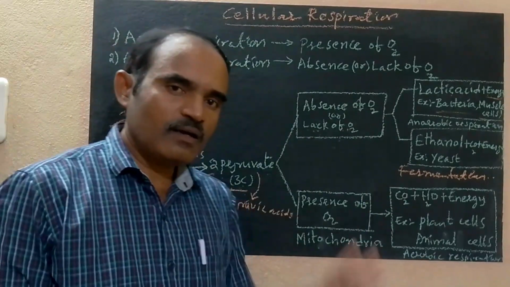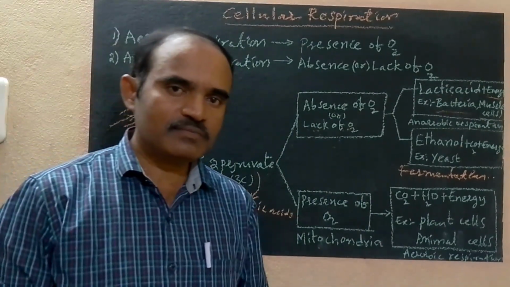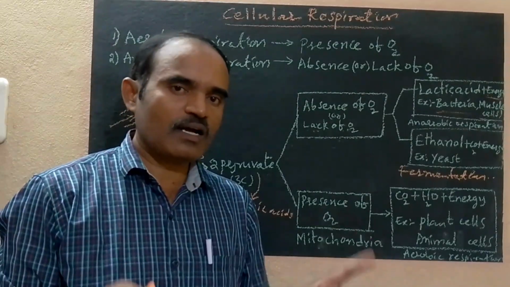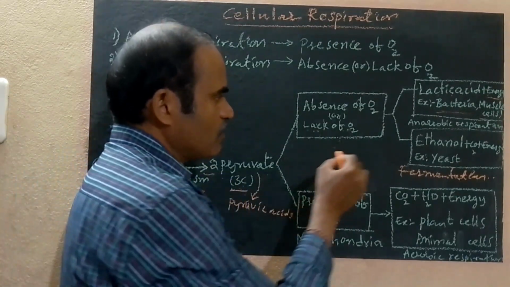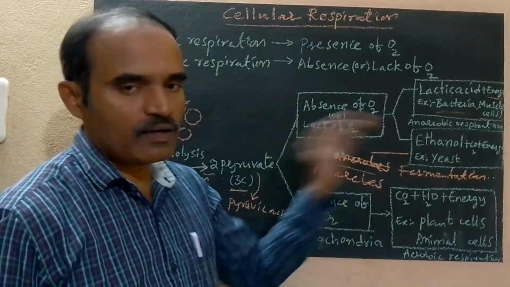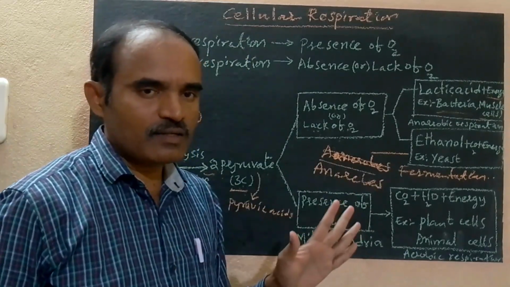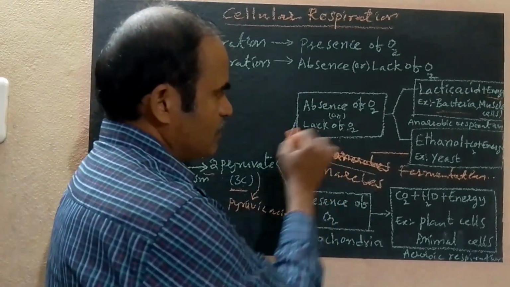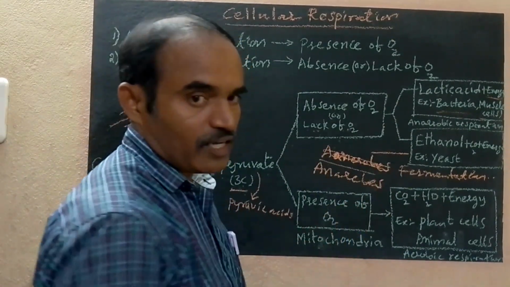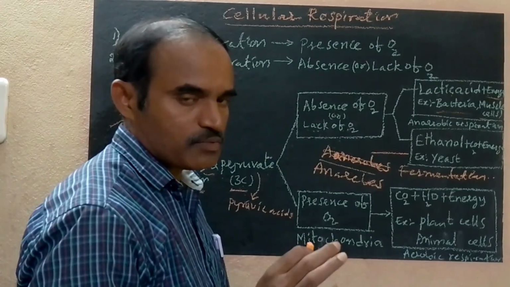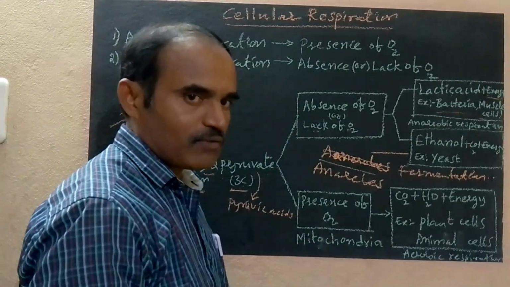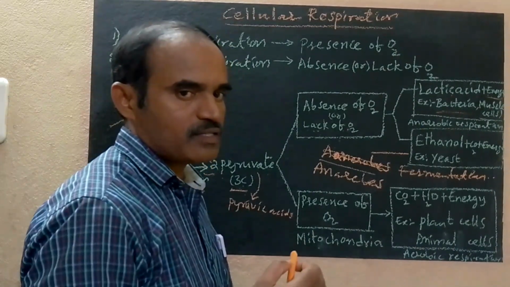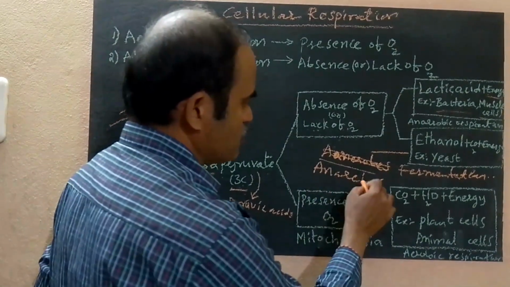Only one of the organisms, that is yeast, can survive without oxygen on our earth. So they are also called anaerobes. They are also called what? Anaerobes. One organism present on our earth that can survive without oxygen is called anaerobes. Yeast cells are anaerobes. They can survive without oxygen, in the absence of oxygen. So they are called anaerobes.